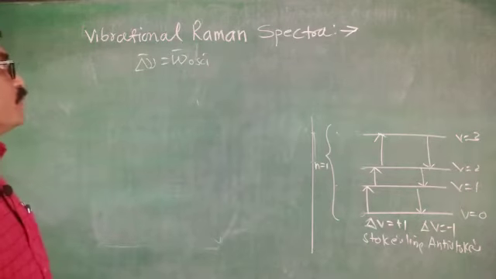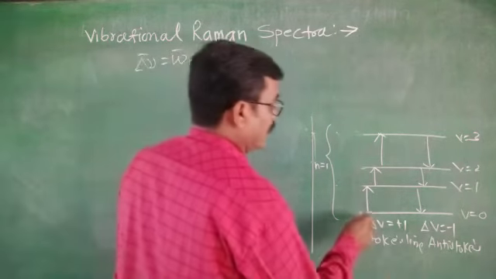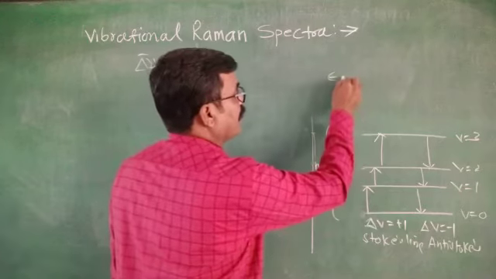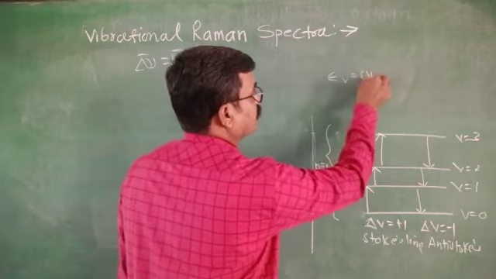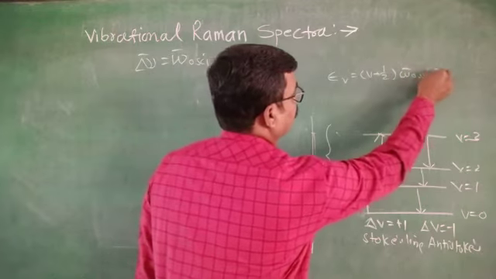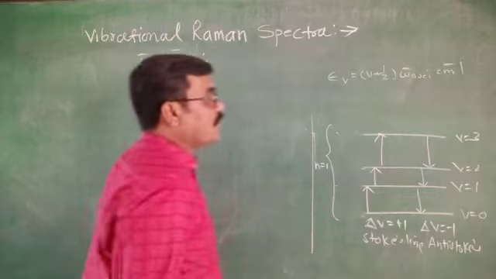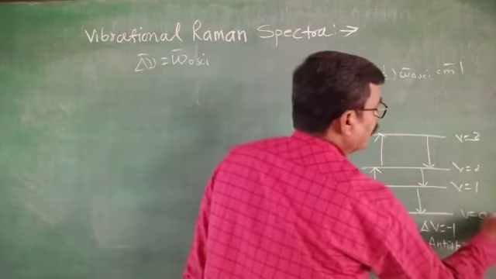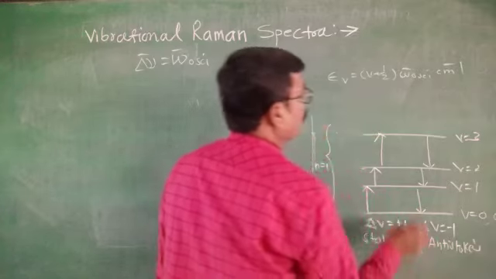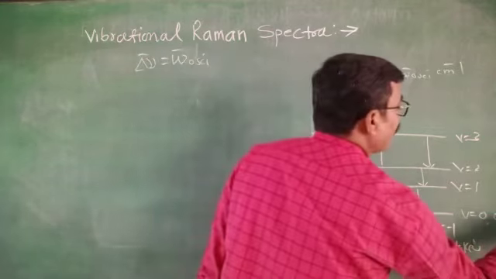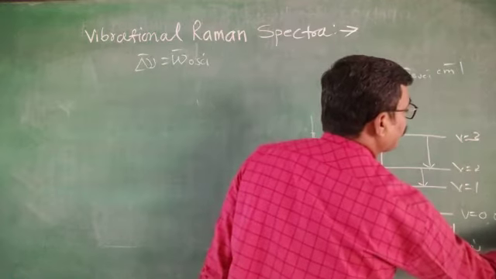Why is it so? The general formula is epsilon V equals V plus half into omega bar of oscillation, in centimeter inverse. For V equals 0, epsilon 0 equals half omega bar of oscillation.